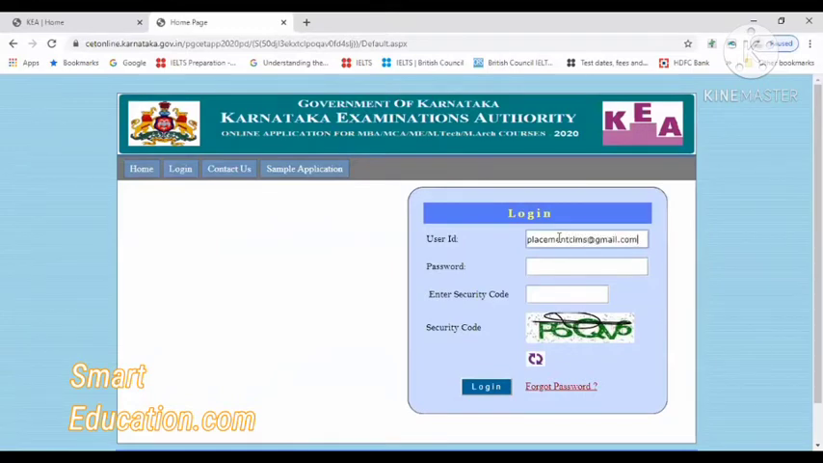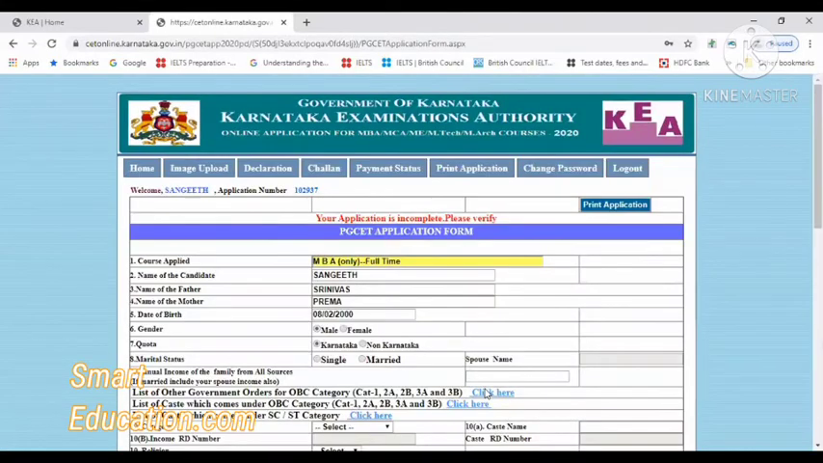Then the password, and then you have to type the security code, whatever is given here, in the same order. And again, capital V, login. So now this is how the page will open. Over here the initial details will be given.